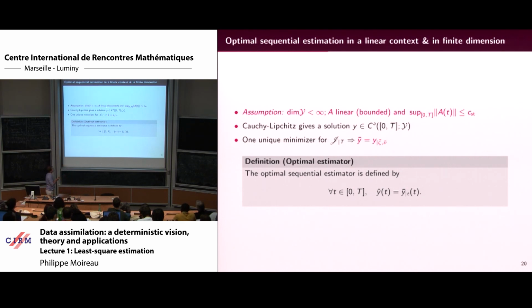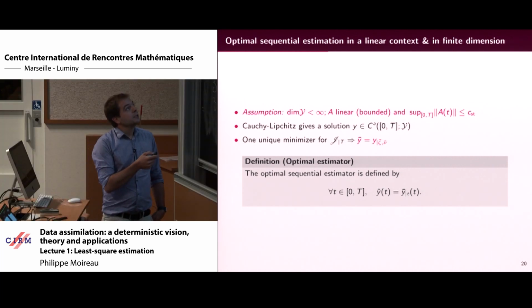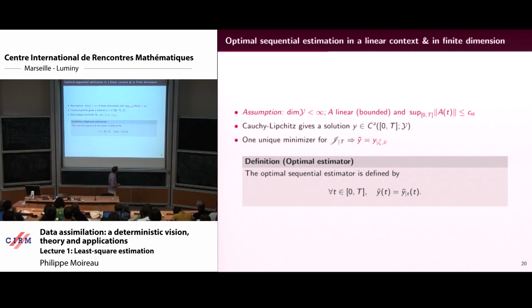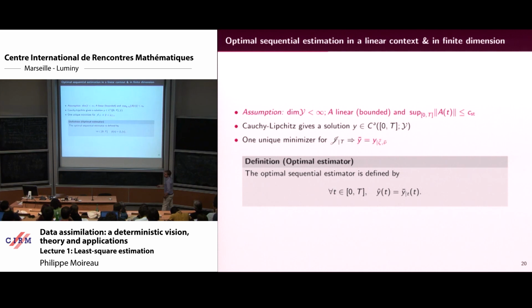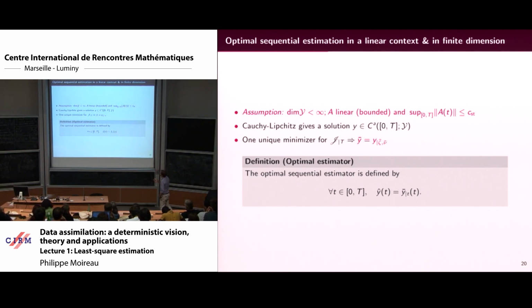Assumption: finite dimension for now, and we will see afterwards what can happen. So A is bounded. It can depend on time, but then it's bounded with respect to time. Cauchy-Lipschitz gives you a solution with absolutely continuous trajectories. Everything is linear, you have a unique minimizer, and you write y bar as the unique minimizer. This is my definition of the Kalman filter. If you look up Kalman filters on Wikipedia, you will find another one, and the idea is to prove that actually it's the same. But if you think of Kalman as a deterministic thing, this should be the definition.